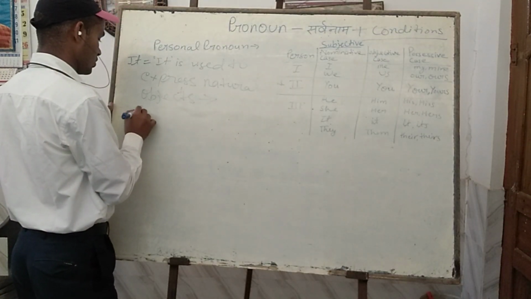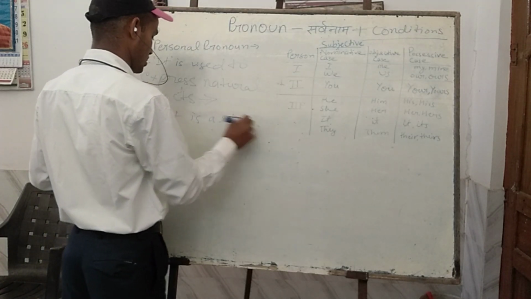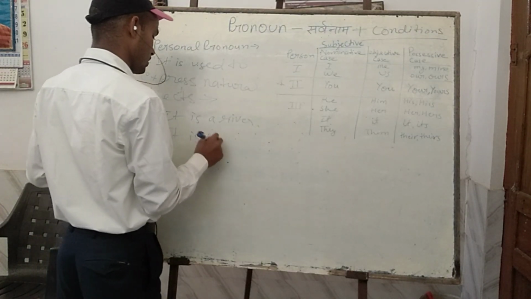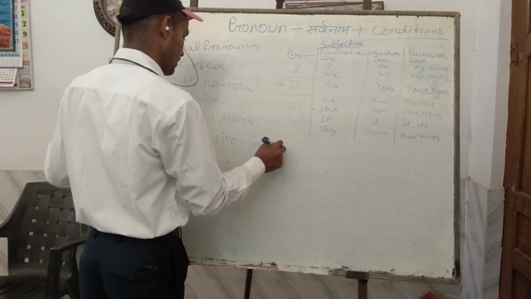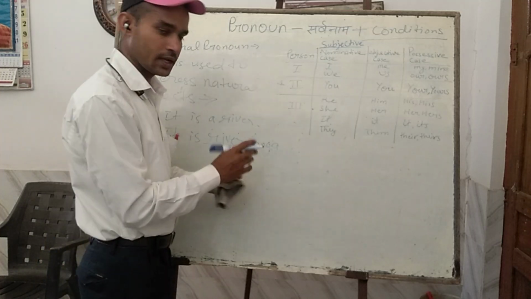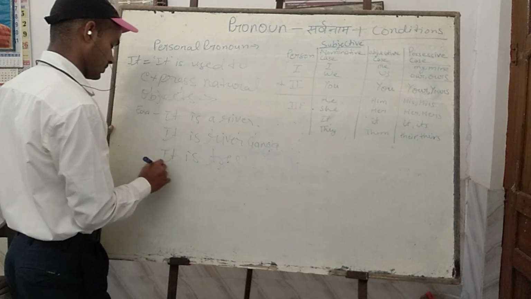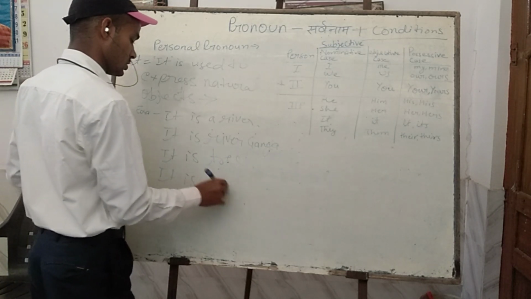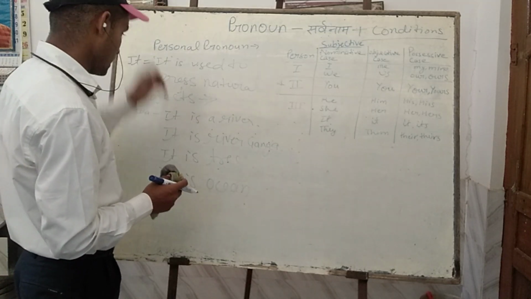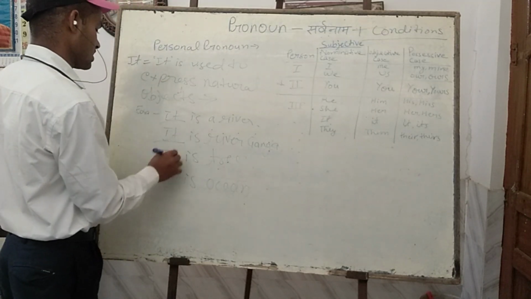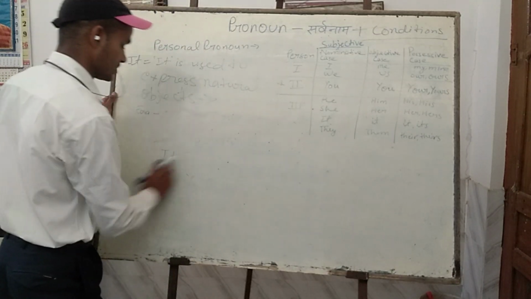For example, you can say "It is a river", or "It is river Ganga". Vice versa is also possible: "It is Ganga river." "It is a tree." "It is an ocean," etc. In this way, you can express natural objects by making "it" the subject.